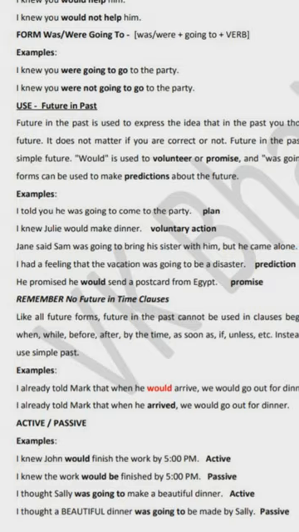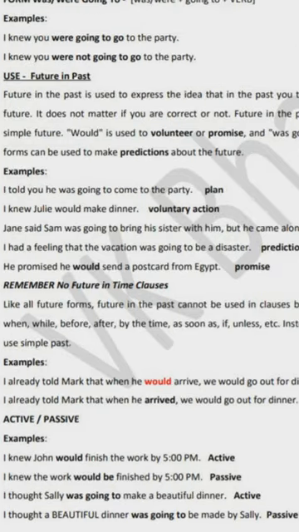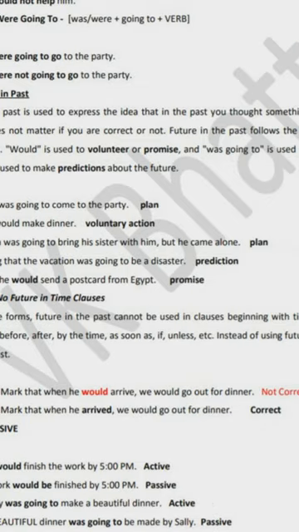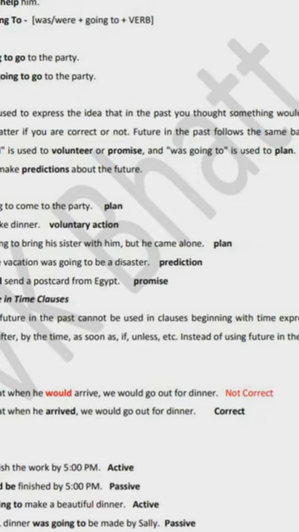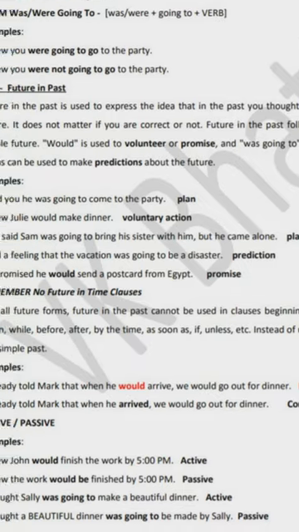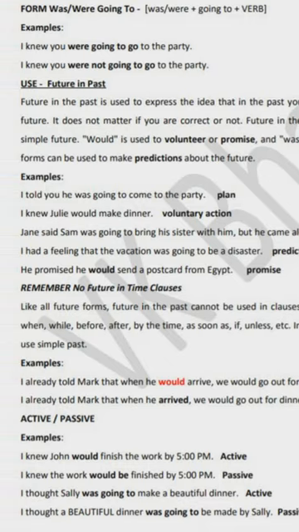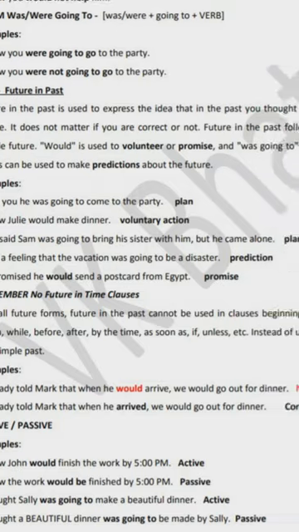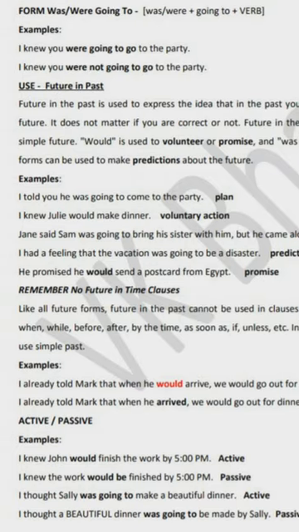For example, look here: I already told Mark that when he would arrive we would go out for dinner. This sentence is not correct. The correct sentence would be: I already told Mark that when he arrived we would go out. So in place of he would arrive, we use simple past tense, when he arrived. So this is the future in the time clause. When we are using the conditional clauses, we should not use would here.